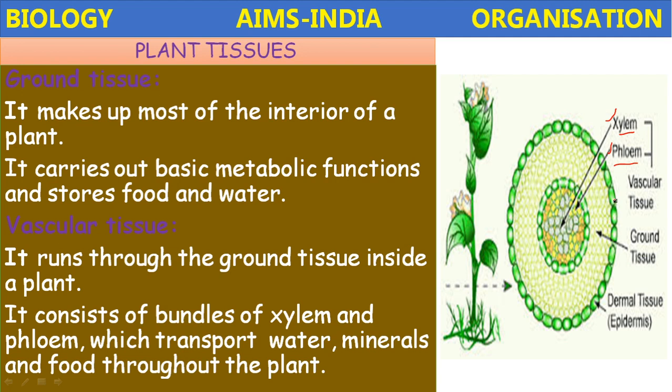So xylem transports water and mineral salts from roots to all parts of the plant, and the phloem transports the food material which is manufactured in the leaves to different parts of the plant. Phloem tissue will transport the food material to and fro, that is from leaves to the roots, and again from roots to all parts of the plant. So these are conductive tissues or vascular tissues. These are complex tissues. Which ones? Xylem and phloem. They are made up of different elements.